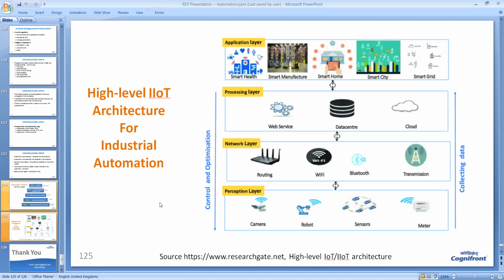Tata has dozens of plants spread across the country. But because of this high level architecture, their management at, let us say, the Mumbai location is able to visualize each and everything in that plant sitting at one place. So remote control, remote monitoring, and many other things are possible with this kind of architecture. So sky is the limit.